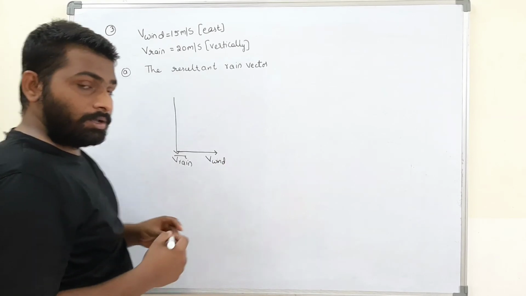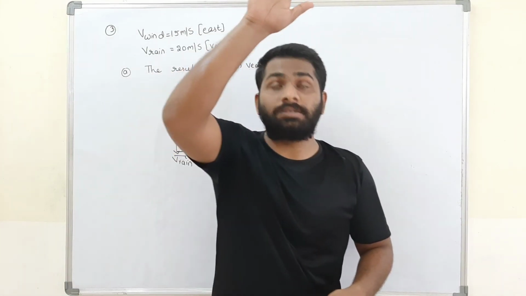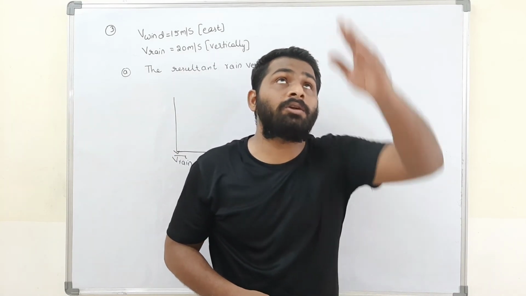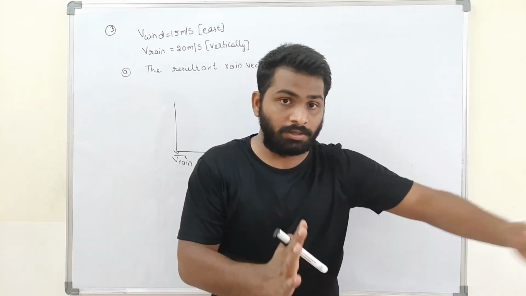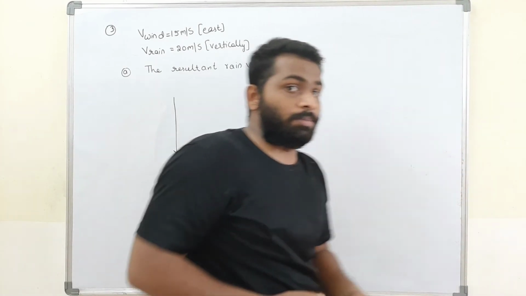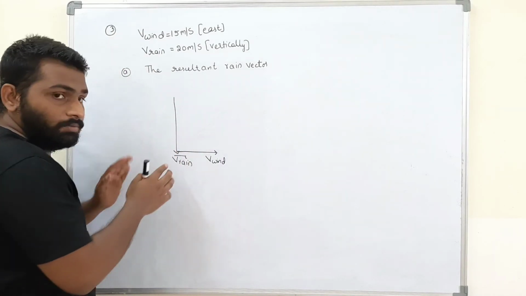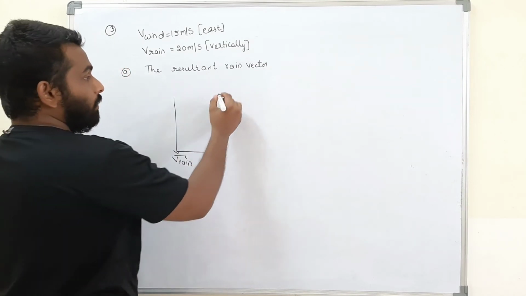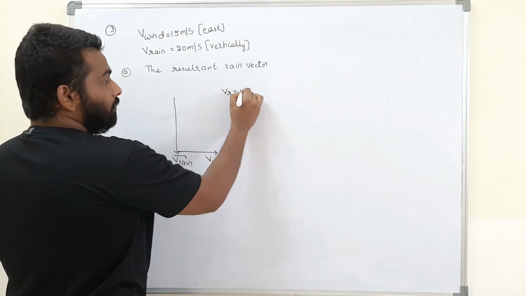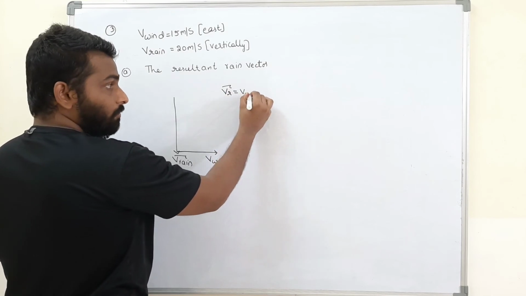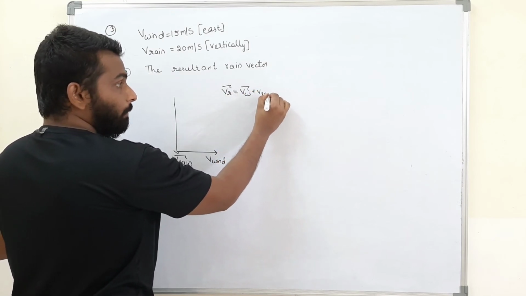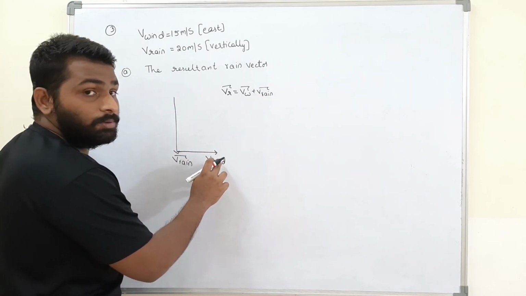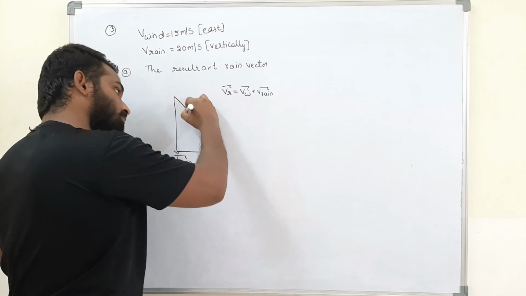Now what is the resultant? I think you know it practically. When the rain is falling vertically and the wind starts to blow in this direction, what will happen to the rain particles? The raindrops will fall in this direction because of the wind. Therefore, the resultant of rain will be in this direction. The resultant velocity of rain is equal to velocity of wind plus velocity of rain, like A bar plus B bar, and the resultant will be C bar, in this direction.